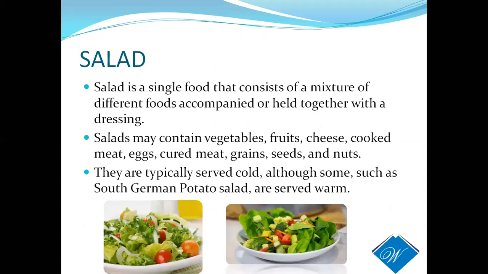What is a salad? Salad is a single food that consists of a mixture of different food components held together in one dressing. We take a mixture of vegetables, fruit, cheese, eggs, mix it along with the dressing and present it on a plate. That is called a salad. For example, Russian salad, German potato salad. We have done various types of salad in class, like Waldorf salad. They consist of the same things, but the presentation is different.